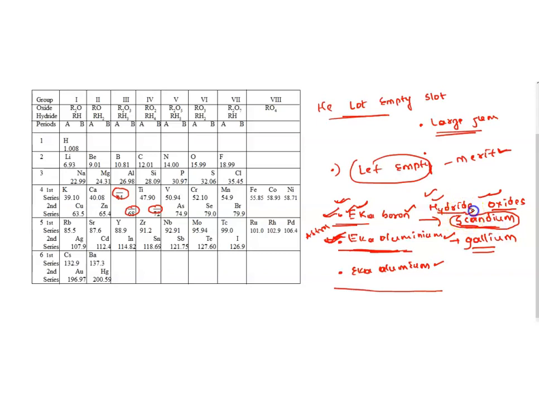We found an element, scandium, which has the exact properties which were predicted for Eka boron, and he predicted Eka aluminium, right? We found gallium, which had the exact chemical properties which were predicted by Mendeleev for Eka aluminium. Then again we found one more element which has similar properties predicted by